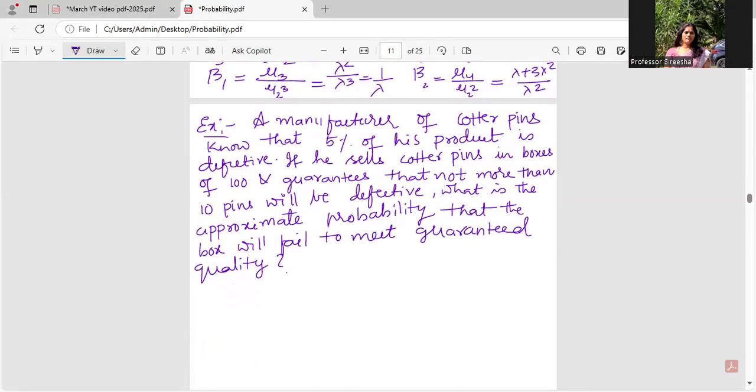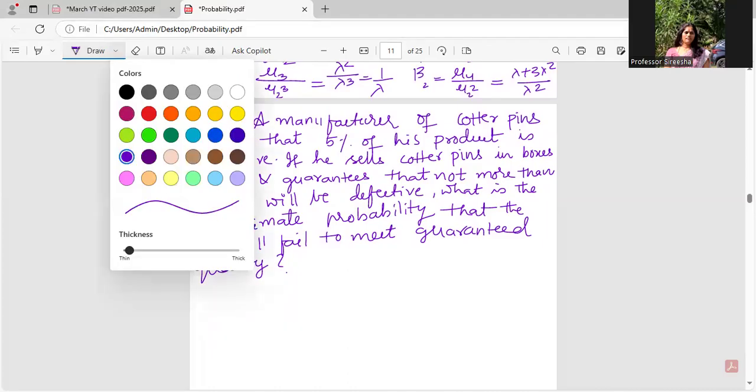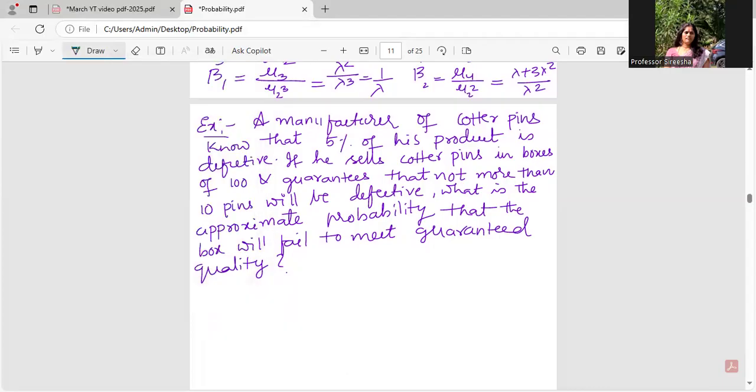First thing: any distribution I can use, so why should I go with Poisson? Just see, he has told about certain criteria. He is asking what's the probability that the box will fail to meet the guaranteed quality.